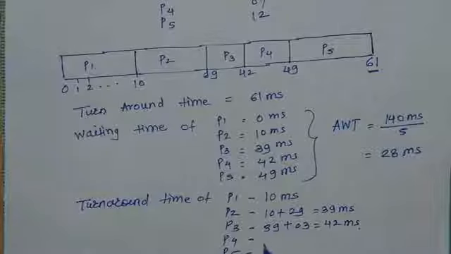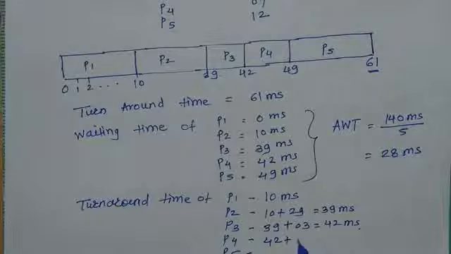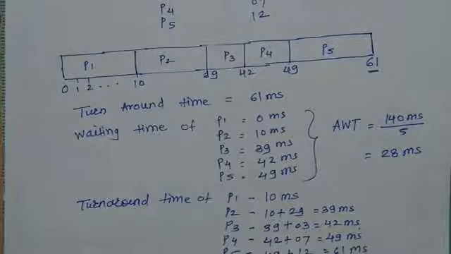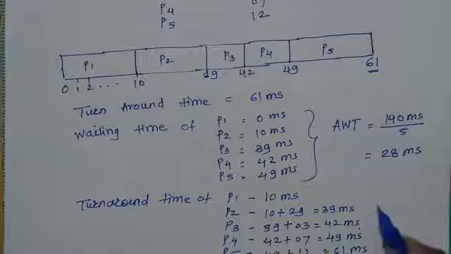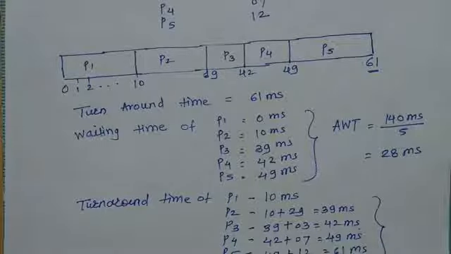For P4 it is 42 plus 7, that is 49 milliseconds, and for P5 it is 49 plus 12, that is 61 milliseconds. And now we have got all the turnaround times, so we will just make the addition and then divide it by the number of processes.